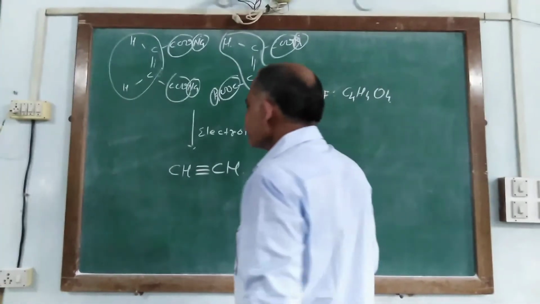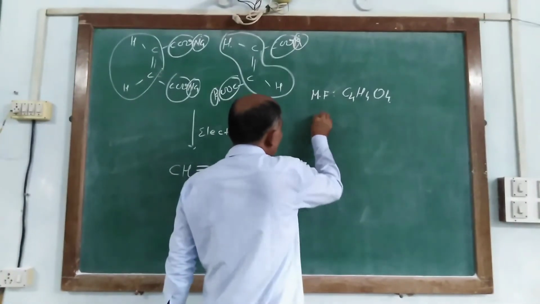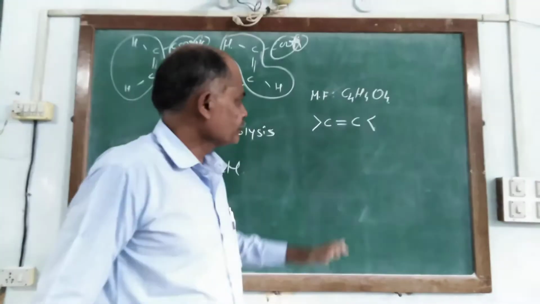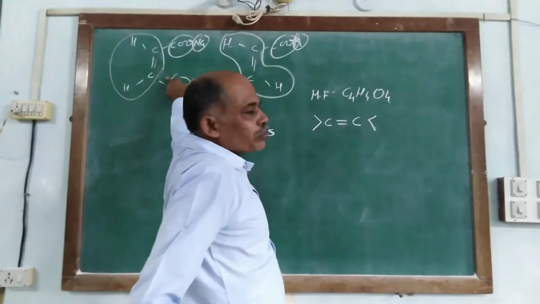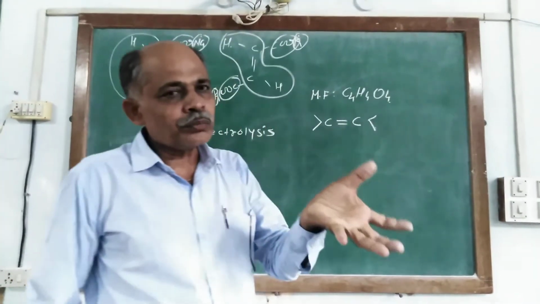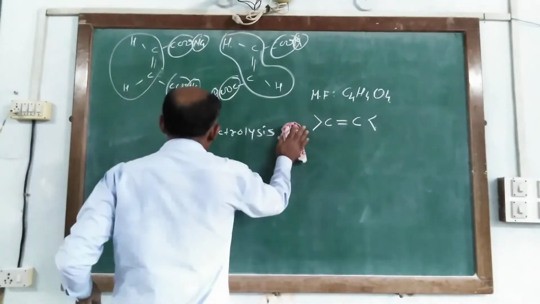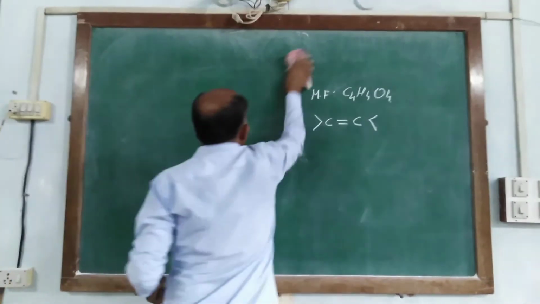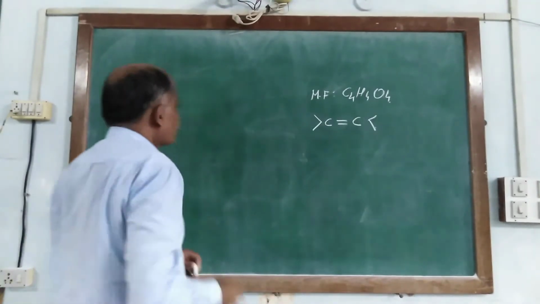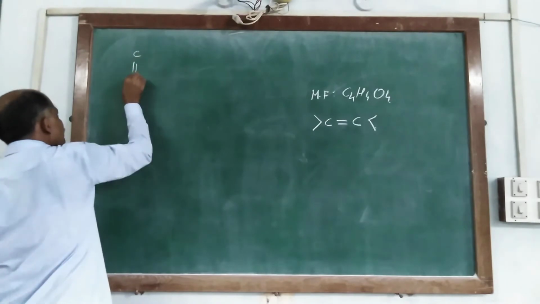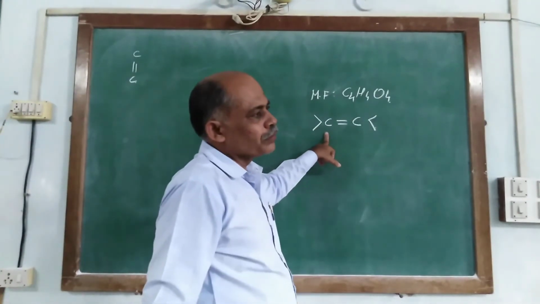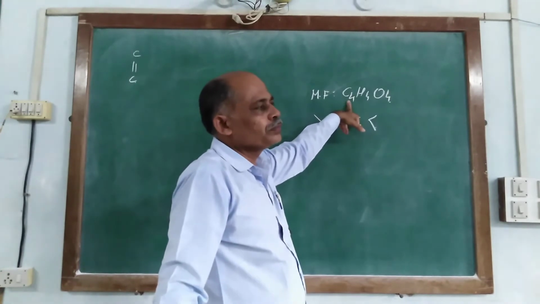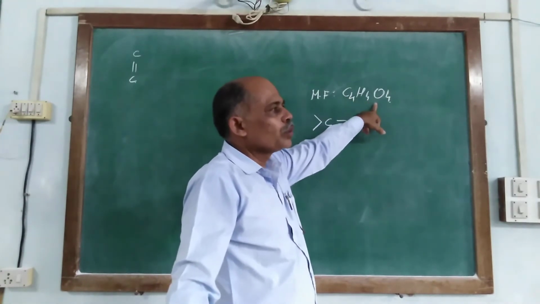Second thing, both acids have one C double bond C. So, from this evidence, we write the partial structure of both the acids for maleic acid or fumaric acid, C double bond C. Both the acids have one double bond, C double bond C. The molecular formula of both the acids is C4H4O4.